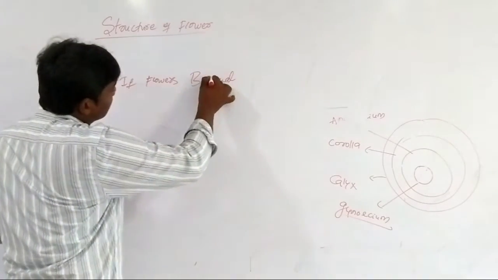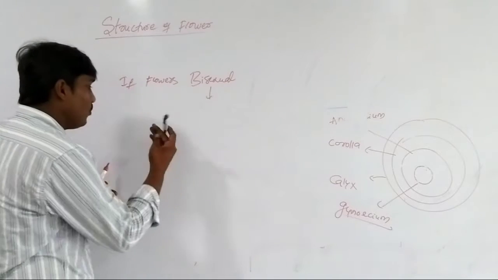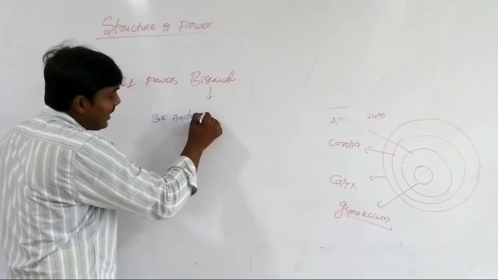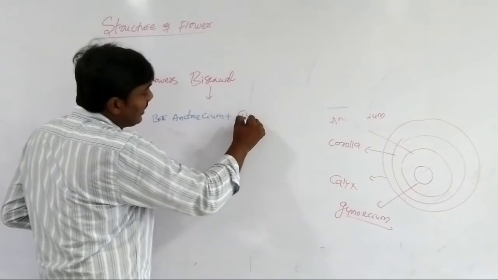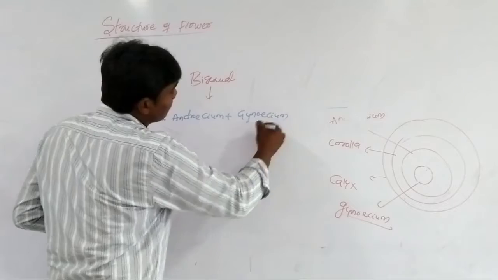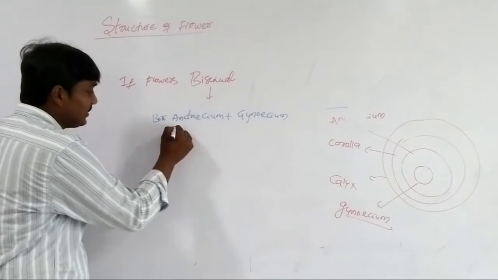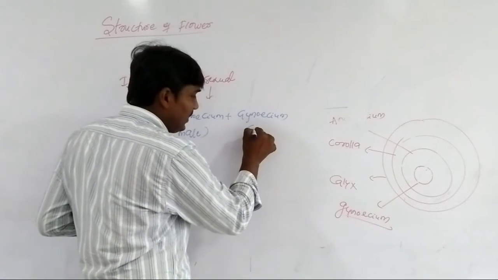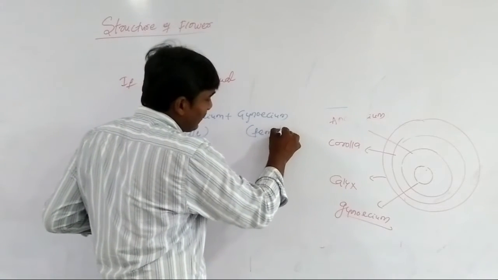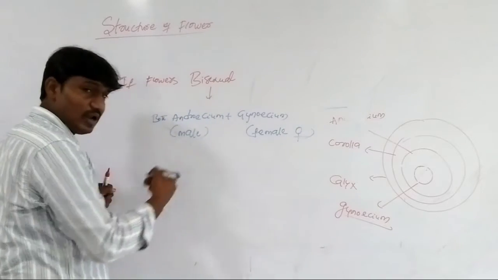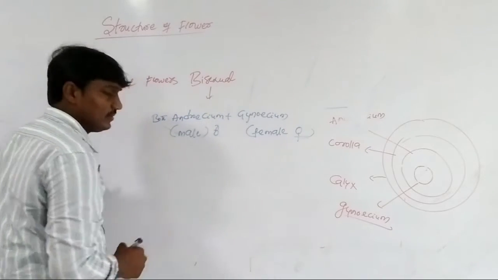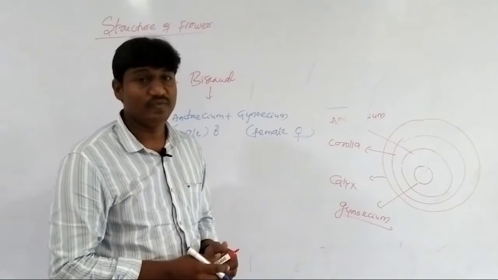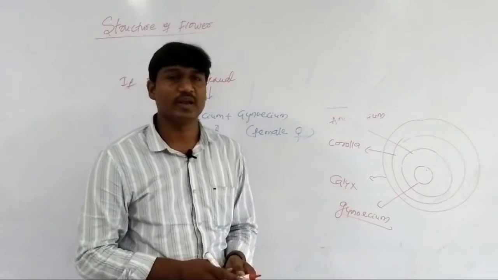Bisexual means both androecium and gynoecium are present. Androecium is the male reproductive structure, whereas gynoecium is the female reproductive structure, which is the symbol of female. It is bisexual when androecium and gynoecium are both present.